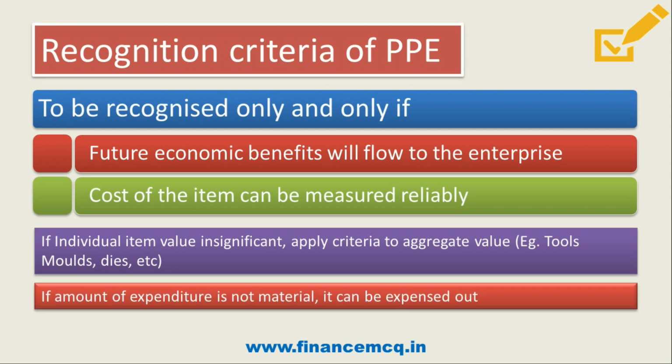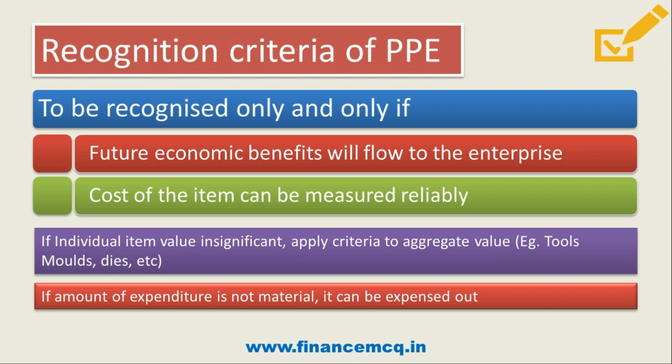Also remember, friend, if the amount of expenditure is not material, then it can be expensed out. It means if you have spent some small amount on an asset, say some minor repair work is carried out, in that case instead of adding that cost to the value of the asset, it's better to expense it out, that is, transfer it to the profit and loss account.